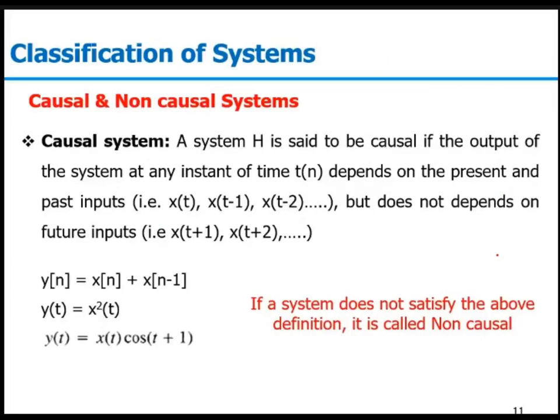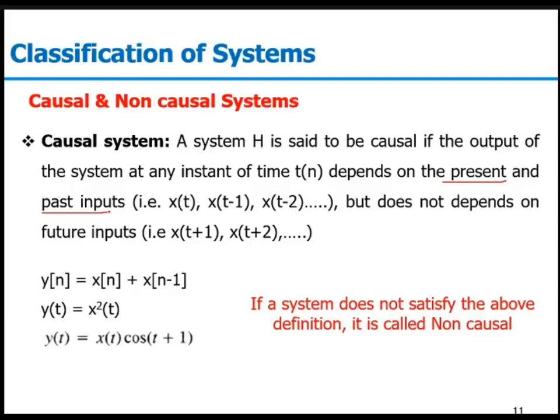Talking about the next property, that is causal and non-causal systems. A system H is said to be causal if the output of the system at any given time depends only on the present and past values. In a static system, we said the system is static if yt is only depending on xt, only the present.